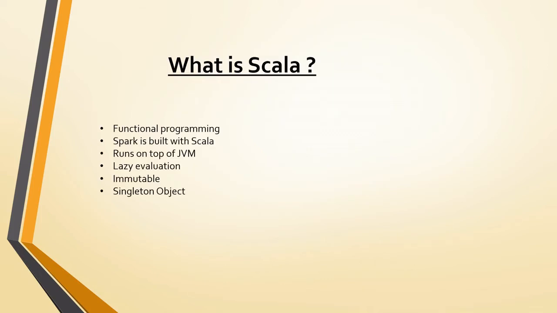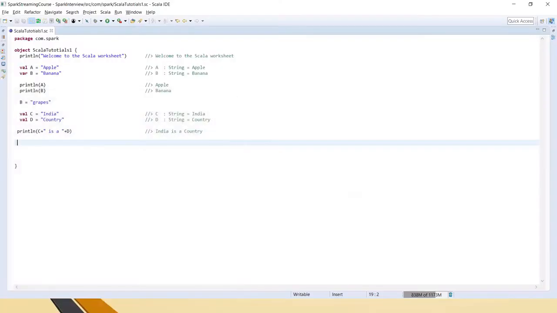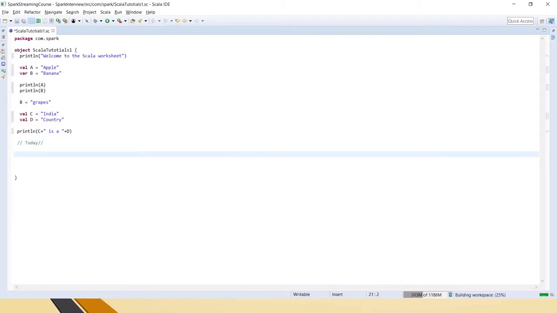So yesterday we have seen what is Scala and what are the main features in Scala. So today we will see the basic data types available in Scala. So this is yesterday's notes. I'm just continuing. I'll just mention as today. I'm continuing from this basic data types and what all available. How can we declare and how can we use them?